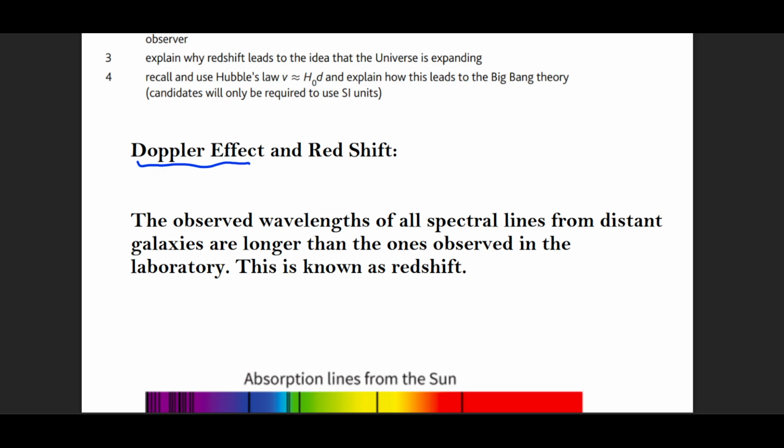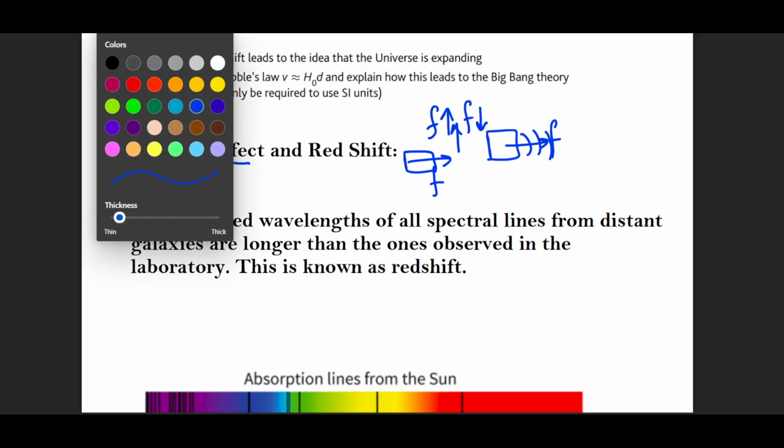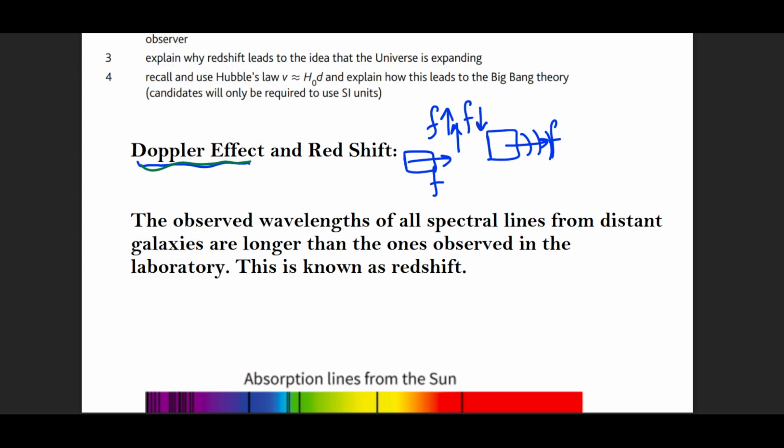Yeah. So the Doppler effect basically tries to tell you that if an object is moving away from you, for example, if this is where you're standing, then the frequency perceived by you will be lower than the actual frequency produced by the object. And this could be a sound wave. This could be an electromagnetic spectrum wave as well, from gamma up to radio. But if the object is moving towards you, then whatever frequency the object is producing, your perception of that frequency will be larger. So if the objects are moving towards you, the frequency is higher. If they're moving away from you, the frequency perceived is lower. This is primarily the Doppler effect.